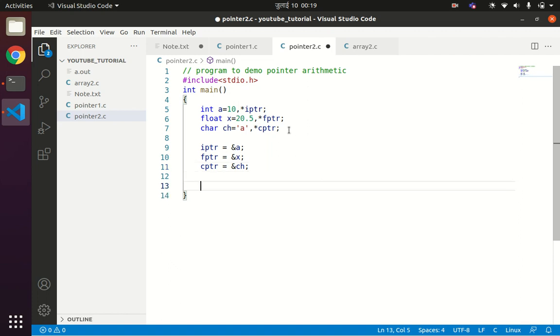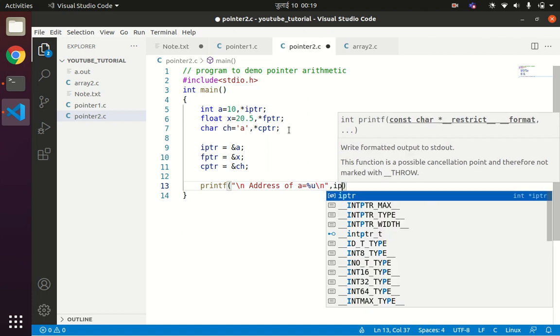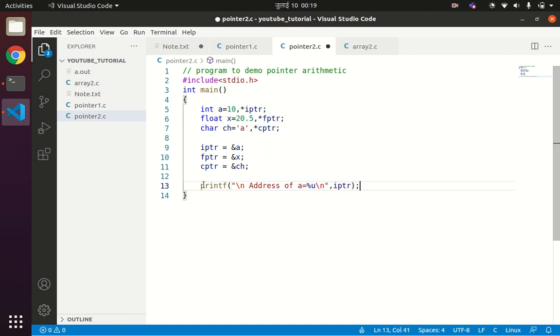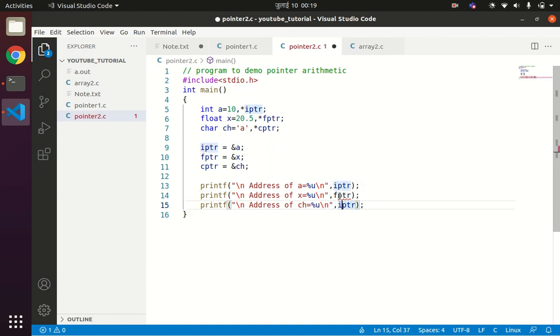Now let us print out the addresses. So printf("\naddress of a = %u\n", iptr). Ctrl+C, similarly for fptr and cptr, Ctrl+V: address of x, address of ch. Here it will be fptr and here it will be cptr.